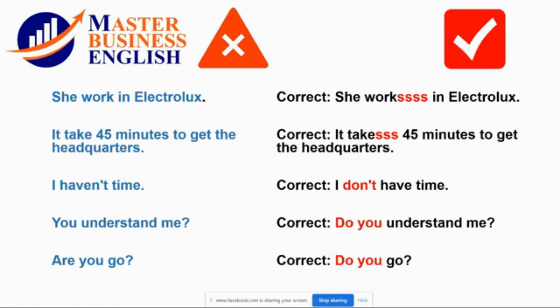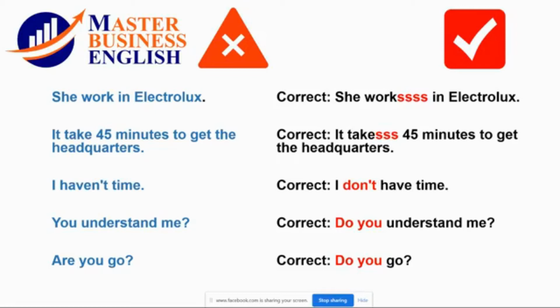A question starts with the auxiliary, because the subject is you. Here you should put the auxiliary do. Do you understand me, Karime?